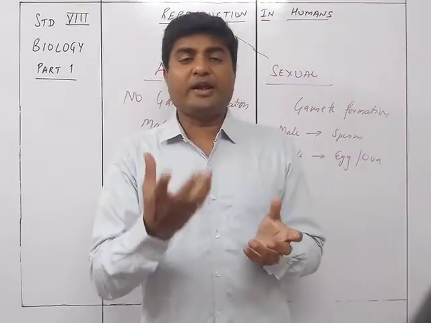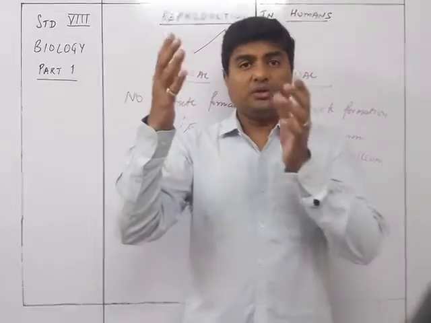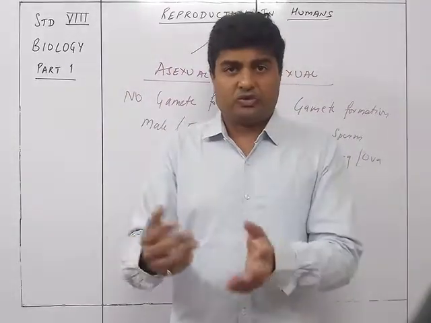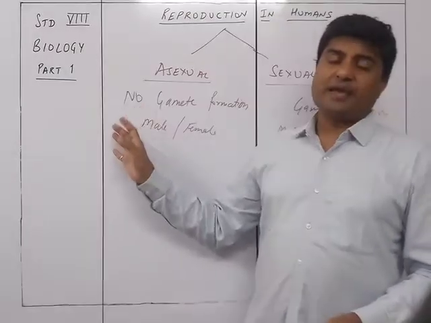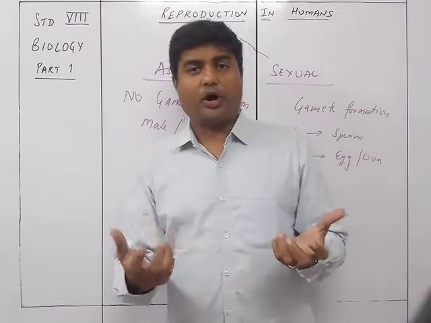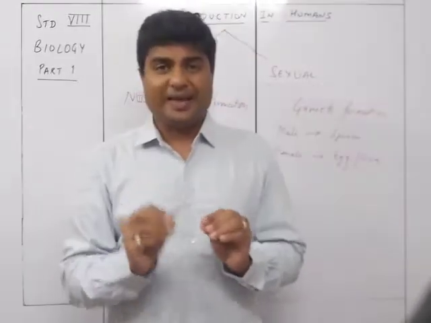So as we know, reproduction is the production of the new ones, the young ones of the same kind. So they are going to produce the young ones of the same kind by just separation, that is just splitting up, or by another method which does not form male and female gametes.